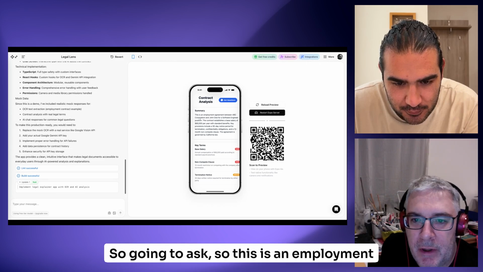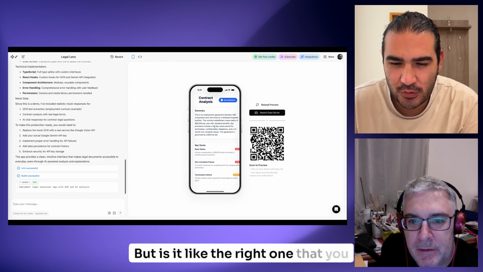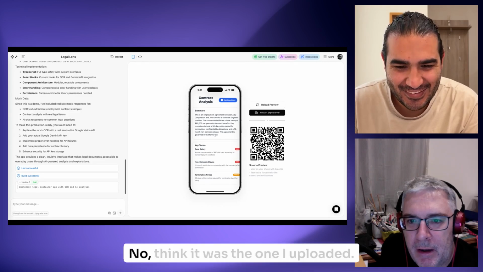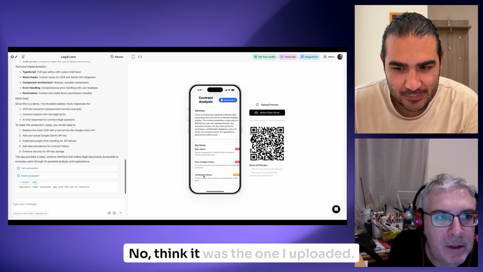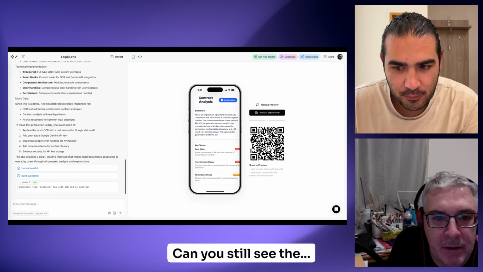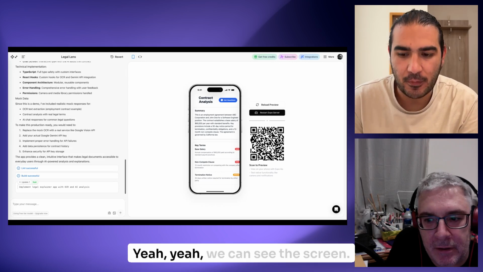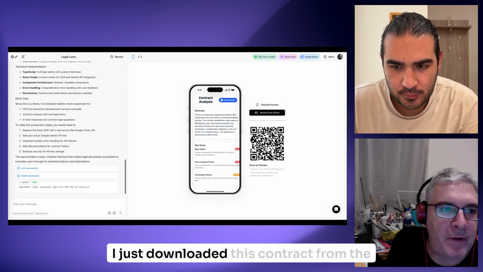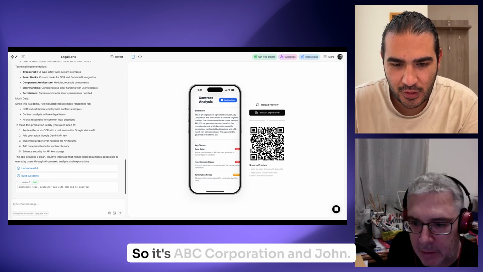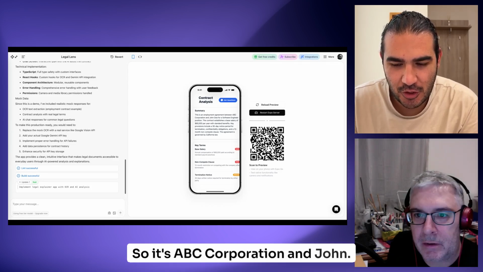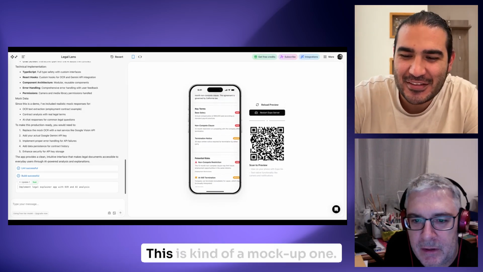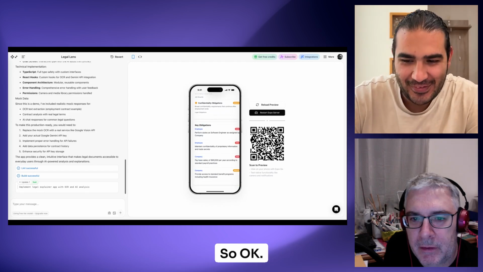So this is an employment agreement between... But is it the right one that you uploaded, or is it mock-up data? I think it was the one I uploaded. Can you still see the screen? Yeah, we can see the screen. I just downloaded this contract from the internet, so it was not really one of mine. It's ABC Corporation and John. I think this is just a placeholder, a mock-up one.